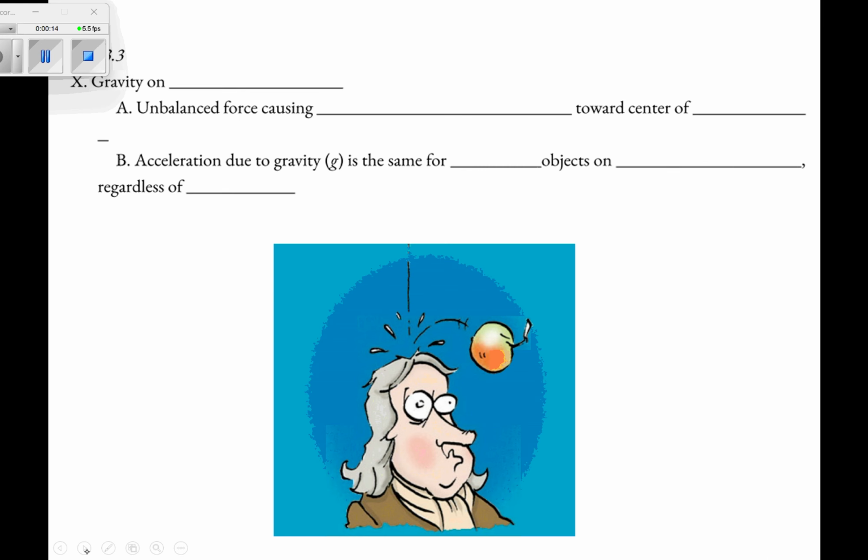What is gravity? This should be a fairly short one because we want to just talk about what is gravity on Earth, and then we'll get to orbits next class. Okay, so we have Newton's second law that says an unbalanced force is causing acceleration, right? Well, on Earth, that acceleration that we feel from gravity is towards the center of Earth. Basically, we are being attracted towards the center of Earth by gravity.